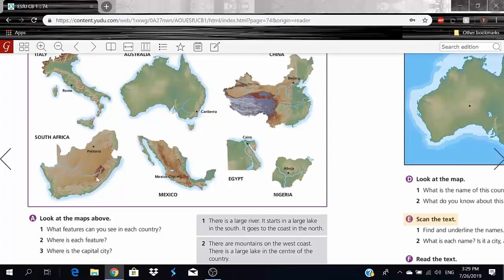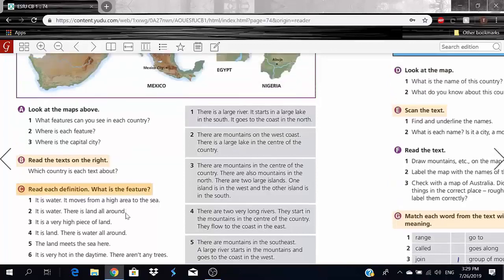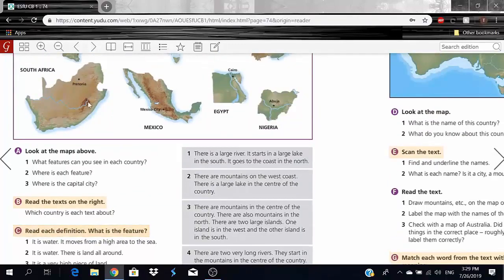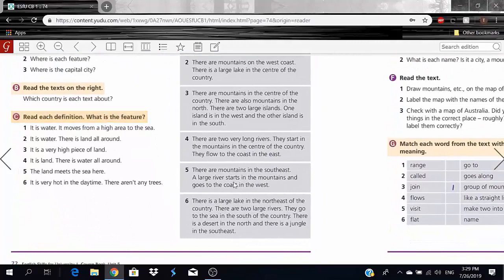So it looks like this one is going to be South Africa. As you can see, the large river starts here and it just keeps going to the coast. So number 5 will be South Africa.